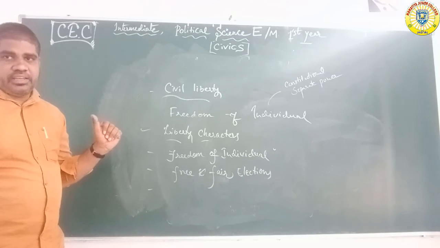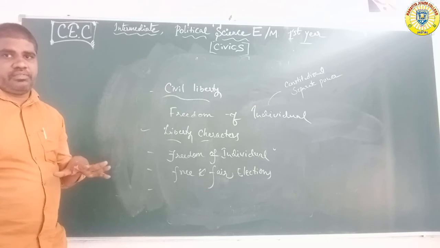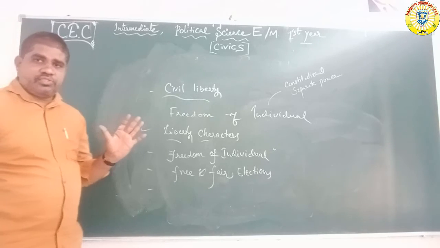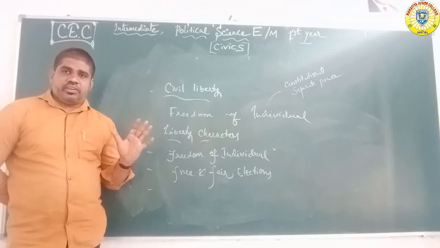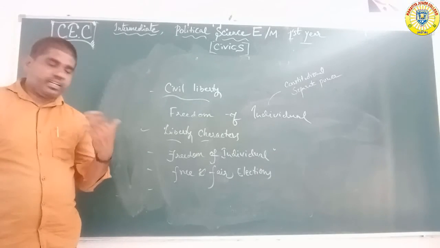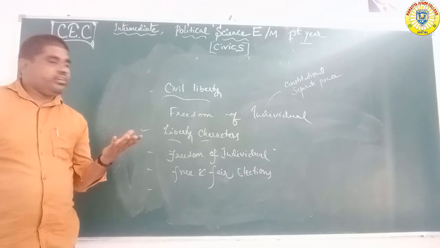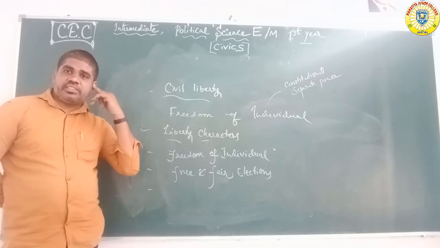Second, liberty. Liberty and freedom are synonyms, but liberty is very important in every democratic country. Liberty characters and categories, and differences also.